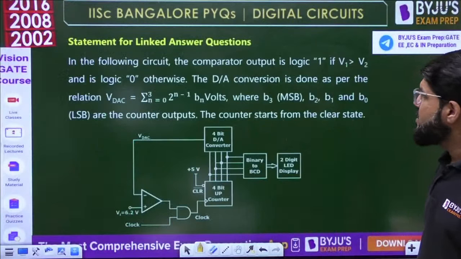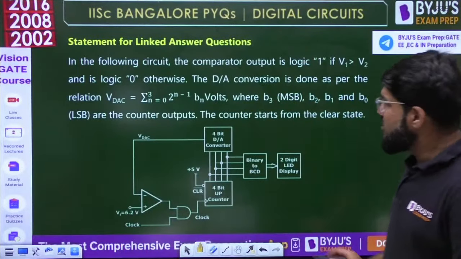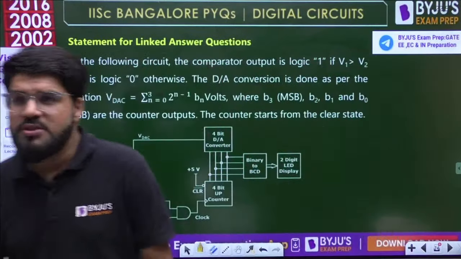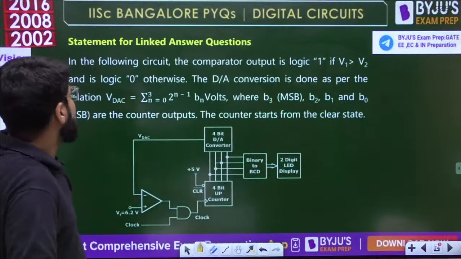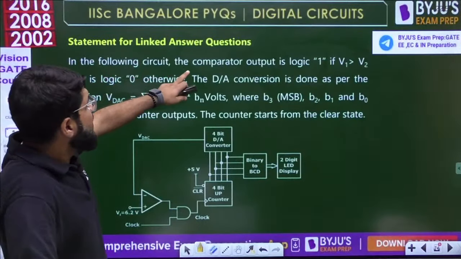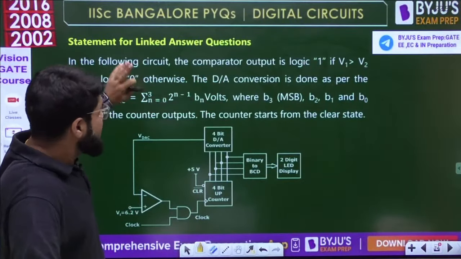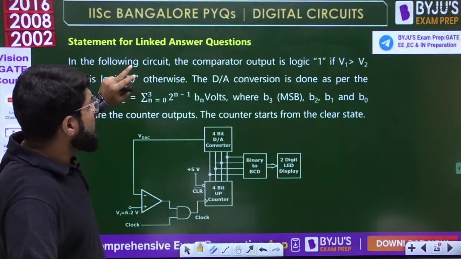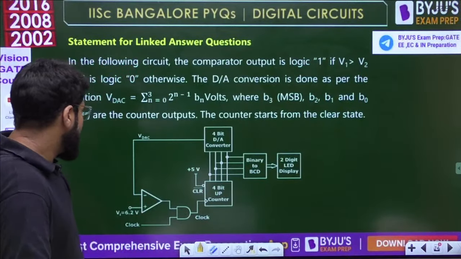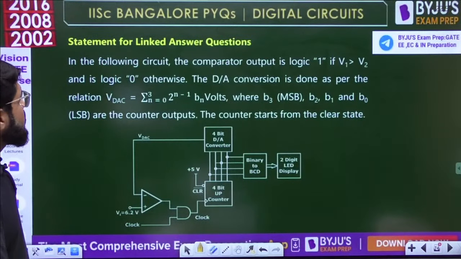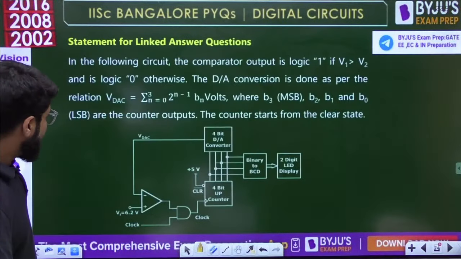Okay, next question here. This is a linked question. Up to 2013, there were linked questions also in the GATE. In the following circuit, the comparator output is logic 1. This is a good question. The comparator output is logic 1 if V1 is greater than V2.